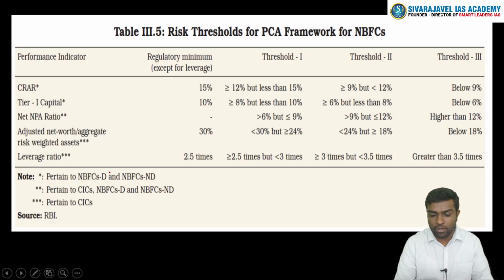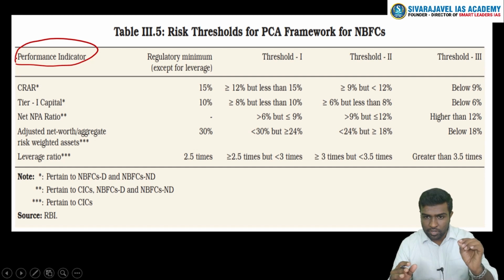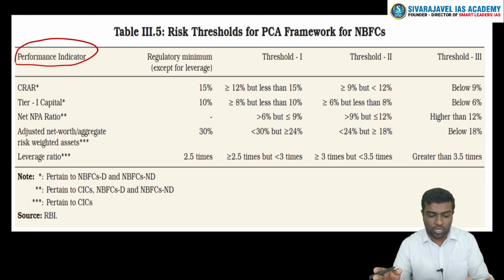So if you see here, PCA, we have put on certain indicators, as in the banks. If these indicators are breached by the NBFCs, then certain measures can be taken. So what are these measures? An action will be prompted once you fail in certain criteria. So what are these criteria?